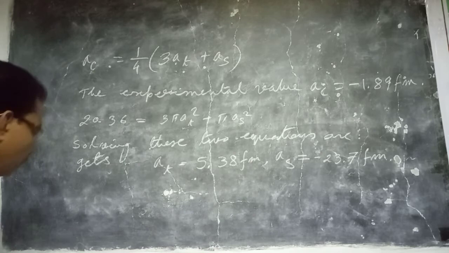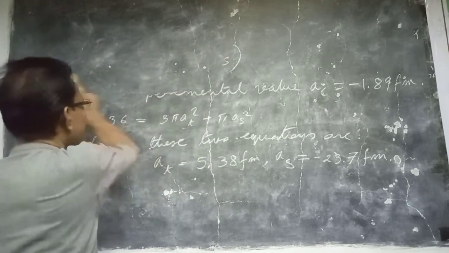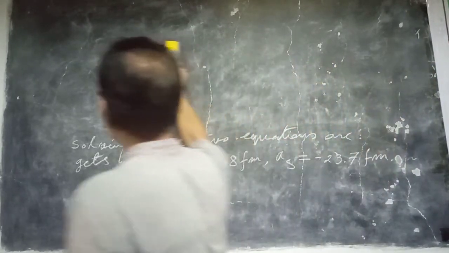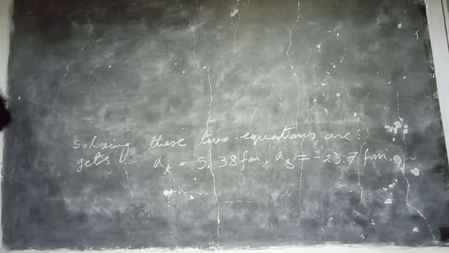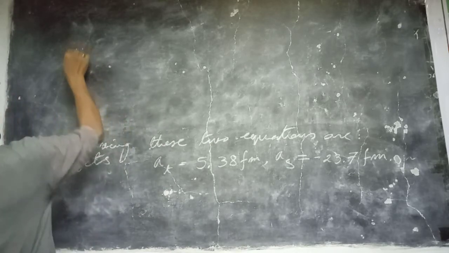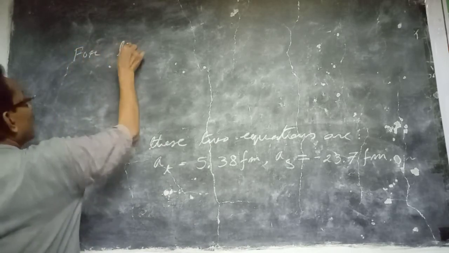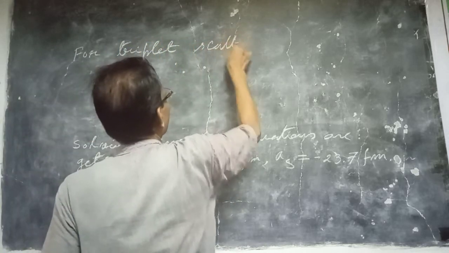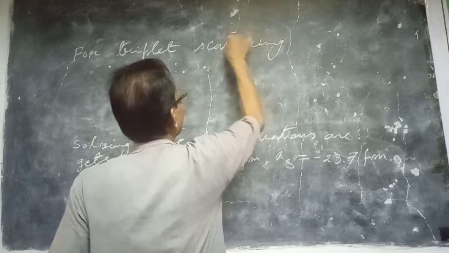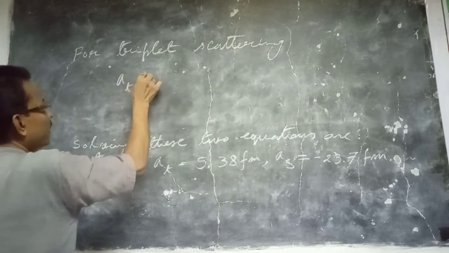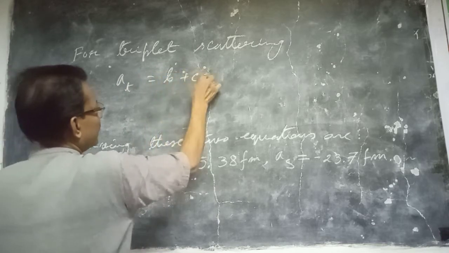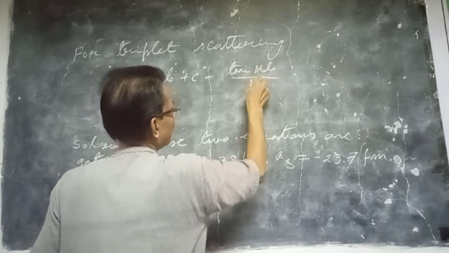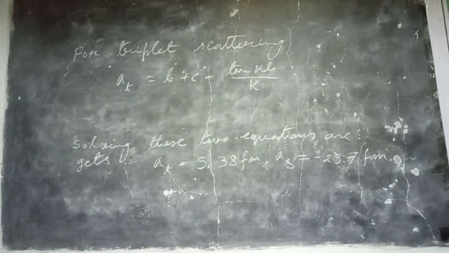Now, we have another expression for the triplet scattering length, which we have just derived. For triplet scattering, AT is B plus C minus tan(KB) by K. This is another expression.